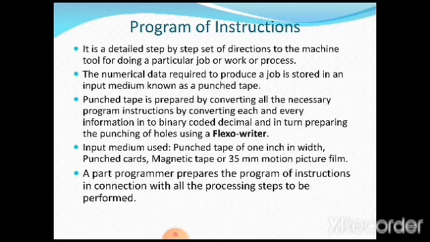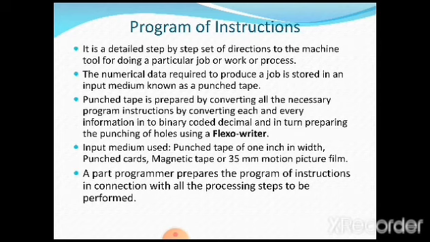The punched tape is prepared by converting all the necessary program instructions, each and every piece of information, into binary coded decimal. Every information means what? Wherever any type of job is there, to take a simple example, if I want to give a certain depth of cut, a certain feed rate, then I am going to mention it in the form of numbers. Depth of cut, for example, if I am going to give 1 millimeter or 2 millimeters, this 2 millimeter has to be converted into equivalent zeros and ones. Then that value is converted, and how many zeros are coming, how many ones are coming. So if 1 comes, there the punching of the hole is done.